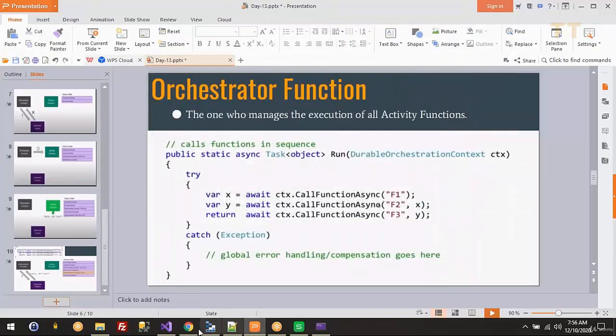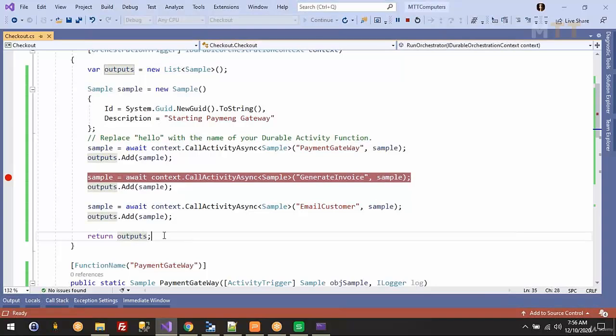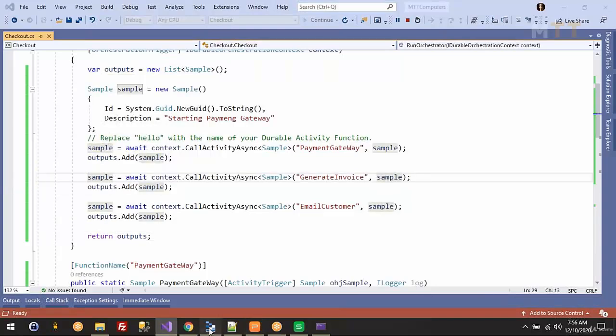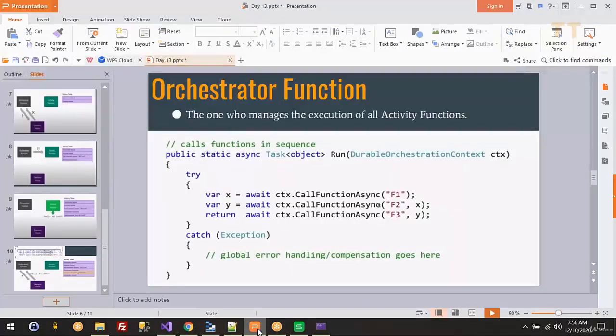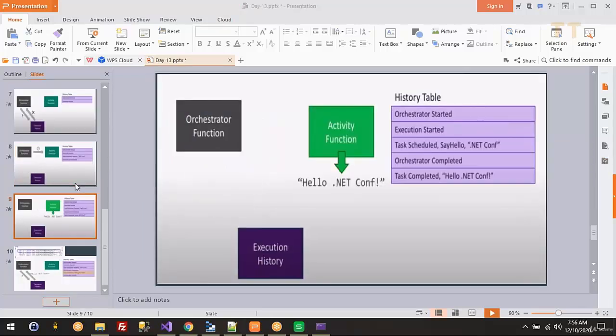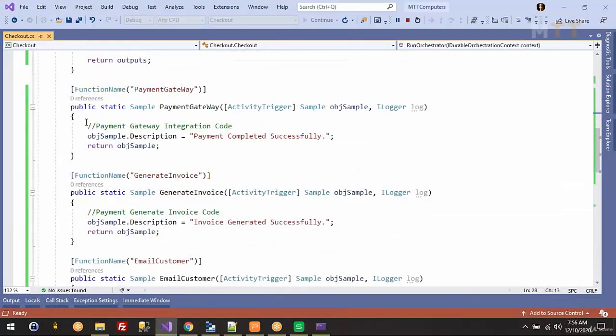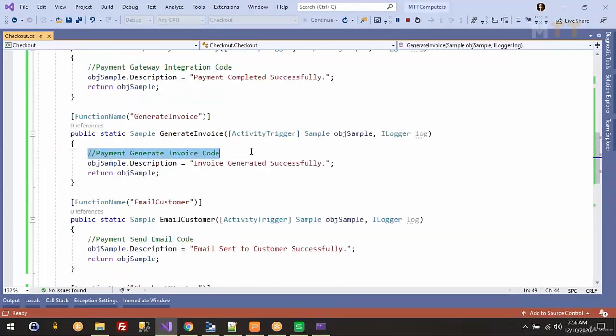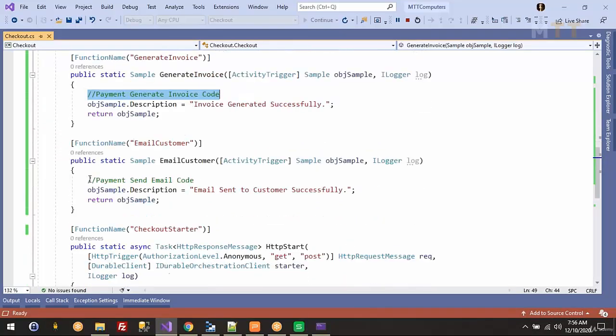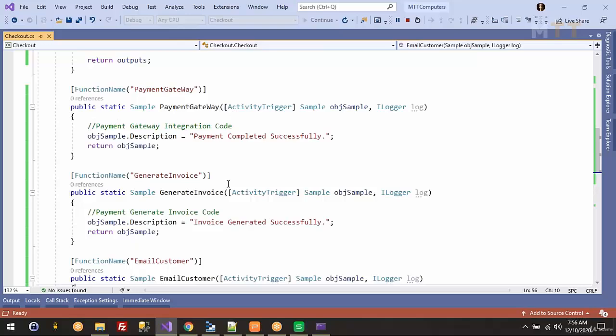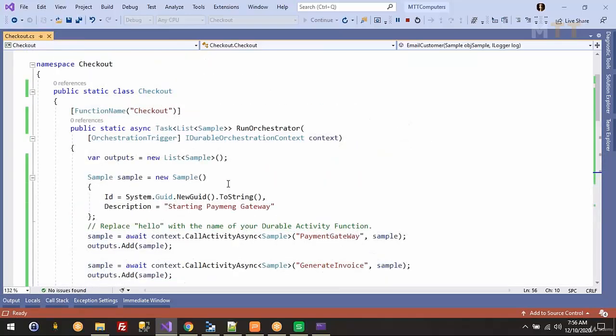So that is what we wanted to discuss today. We've seen those API URLs. Any questions on this? Any questions on this PowerPoint, or on what we have seen? This code you people can implement: plain C# code, how to integrate with a payment gateway, how to generate an invoice, basically how to generate a PDF and how to send email. All this code you should be able to write based on the requirements of your project.